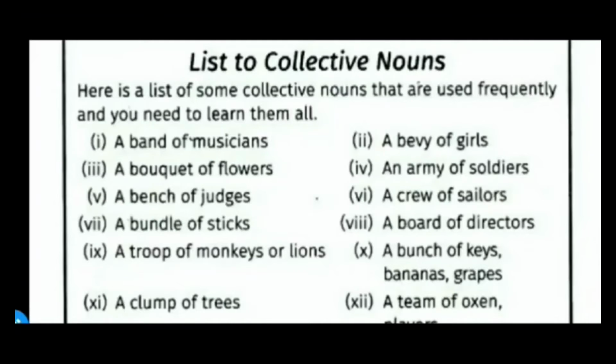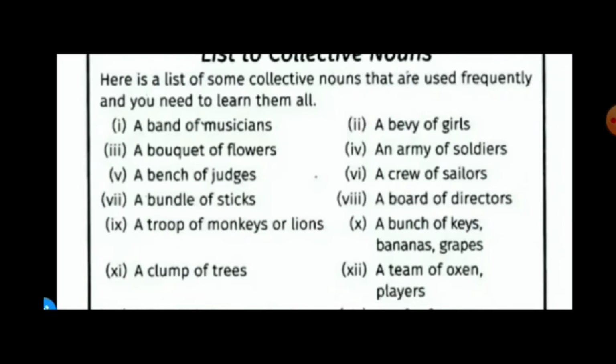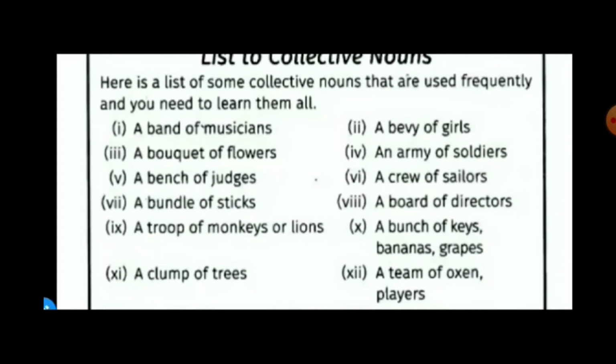This is the list of collective nouns which are commonly and frequently used. First, a band of musicians. A band is a collective noun because in a band there are many musicians.